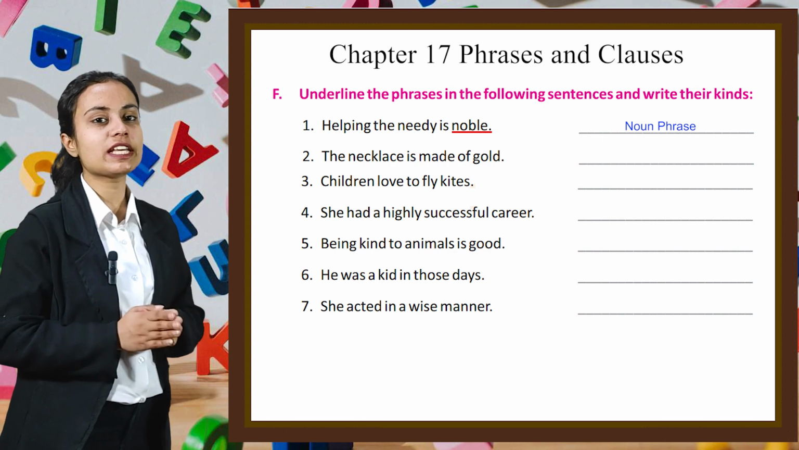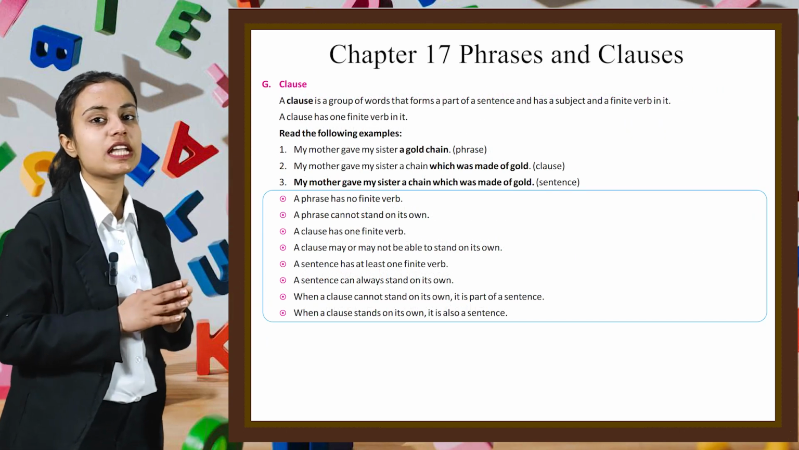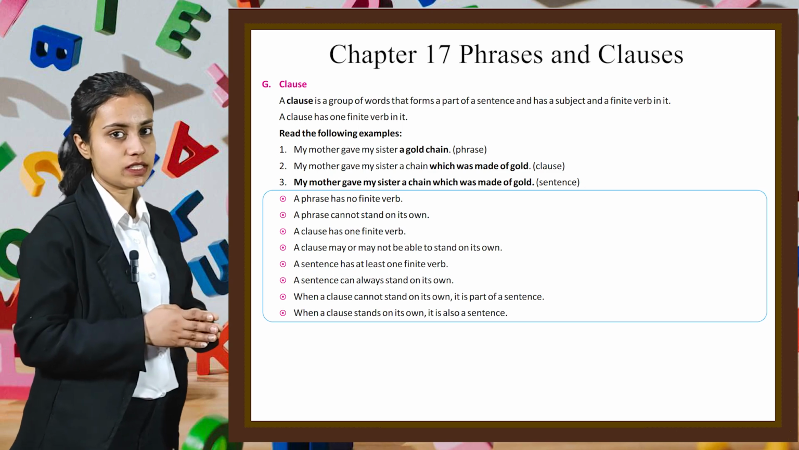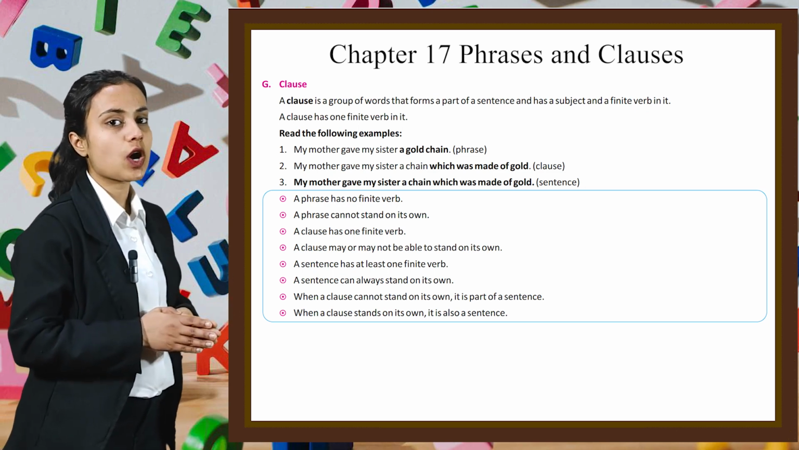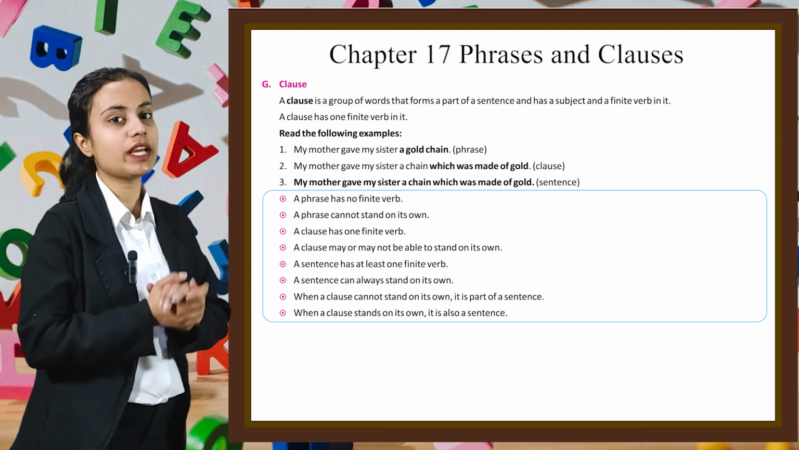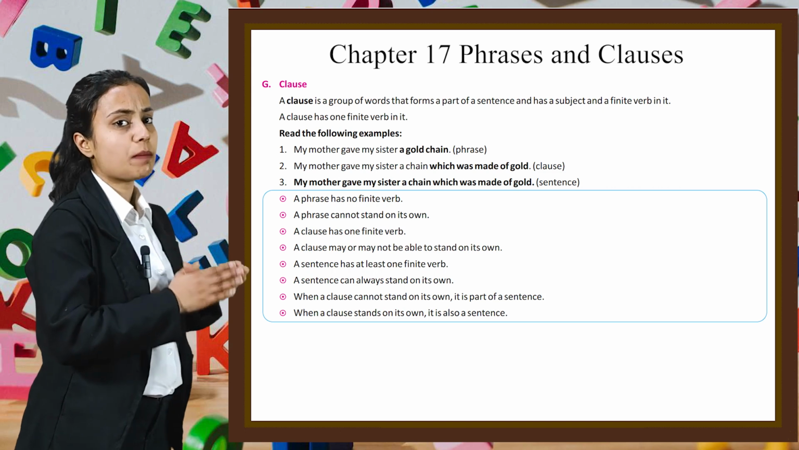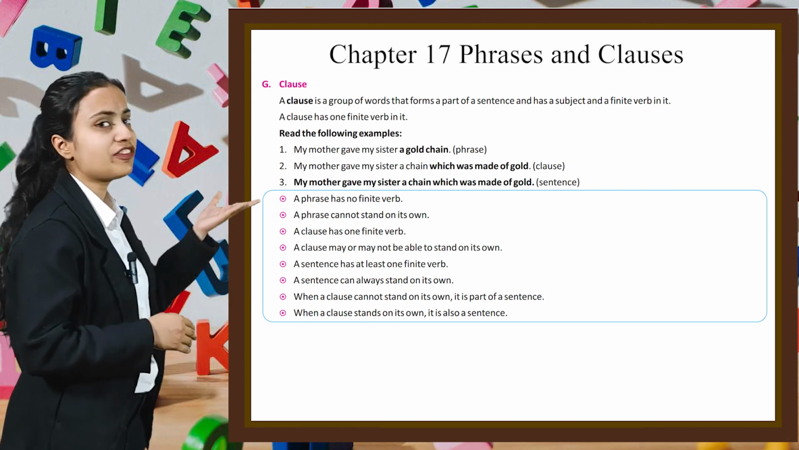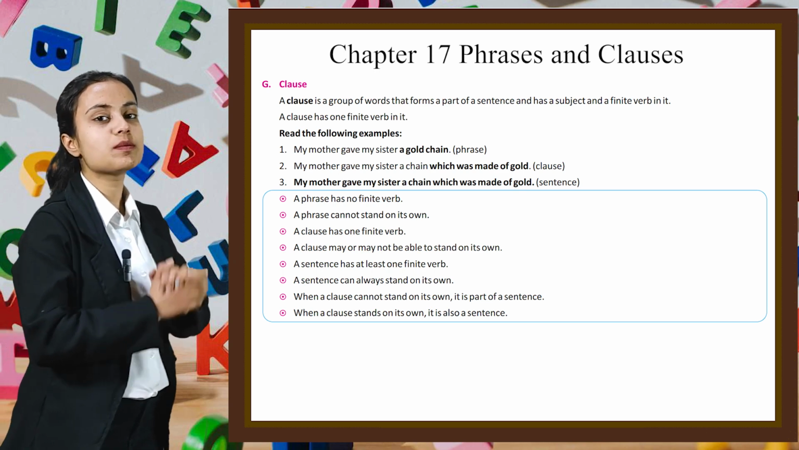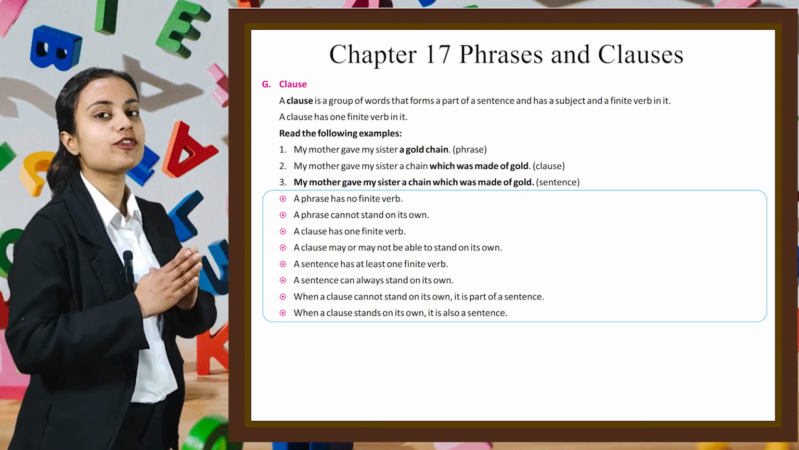Let's move on to the next topic, which is clause. A clause is a group of words that forms a part of a sentence and has a subject and a finite verb in it. A clause has one finite verb in it. Now read the following examples. First sentence is, my mother gave my sister a gold chain. Here it is a phrase. But in the second sentence, my mother gave my sister a chain which was made of gold.